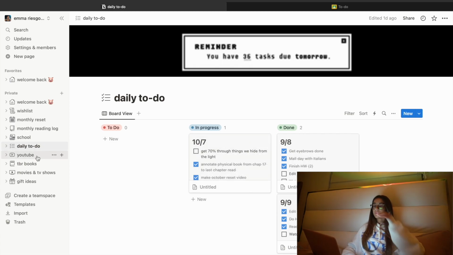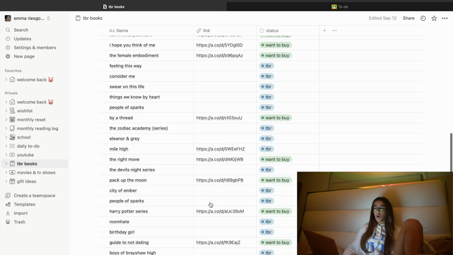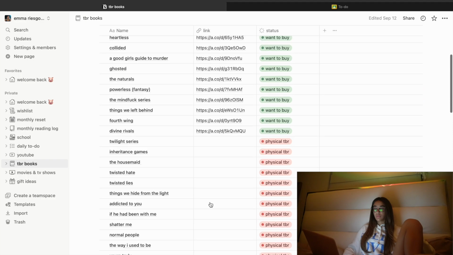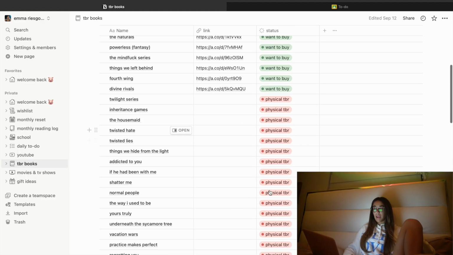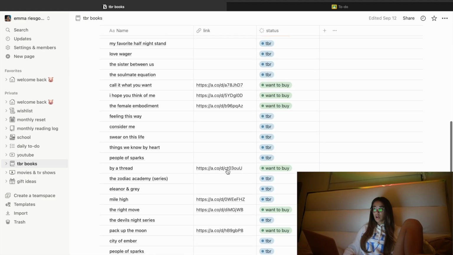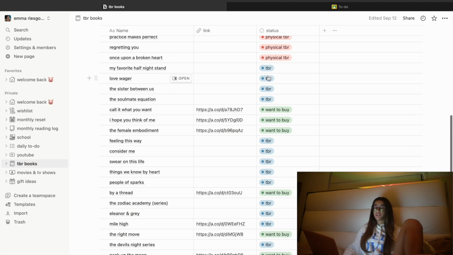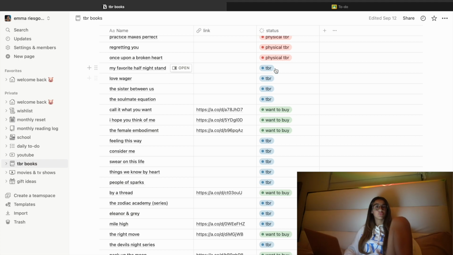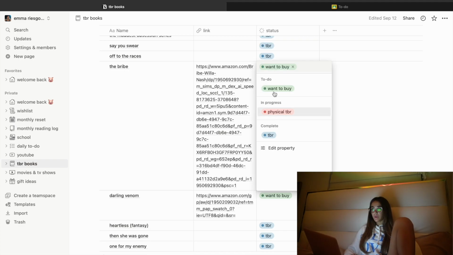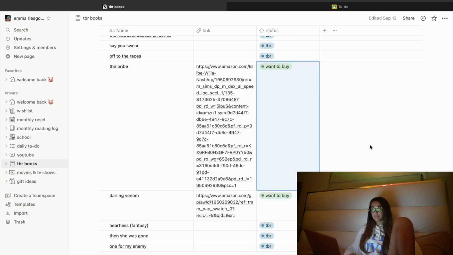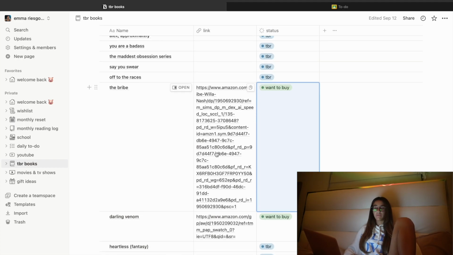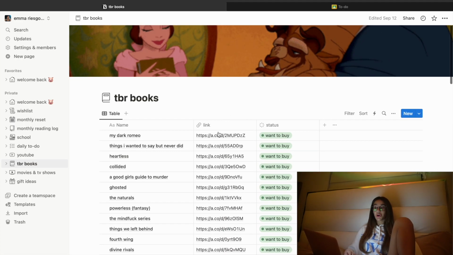So that's that. Then I have a YouTube tab, which I'm not going to open because there's a lot of ideas, obviously, that I want to do for this month. TBR books, I literally have all my books that I want to read, whether I want to buy them, I have them already on my physical TBR. They're on my normal TBR, which means I don't have them with me and I'm not going to buy them. I'm probably just going to read them on my phone. So I literally have it set up with want to buy, physical TBR, or just TBR. And then if I want to buy it, I obviously put the link. So those are all my TBR books.